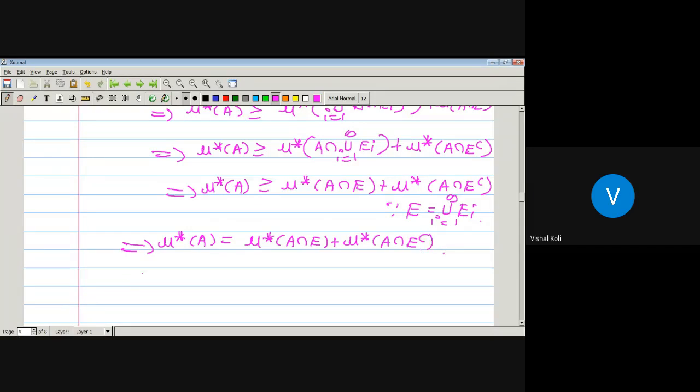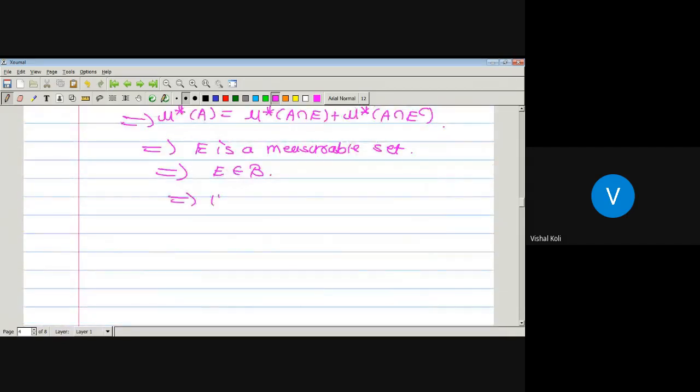So from this we can say that E is a measurable set. As E is a measurable set and curly B is a collection of measurable sets, E is a member of curly B. But E is nothing but the union over i running from 1 to infinity of Ei. So the union over i running from 1 to infinity of Ei belongs to curly B. It means curly B is closed under countable union.